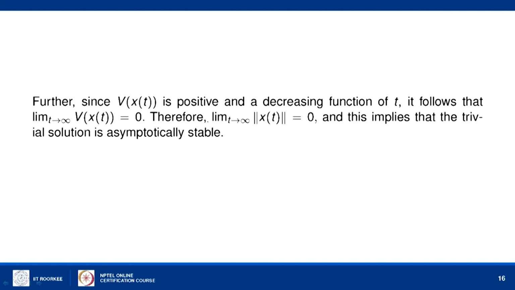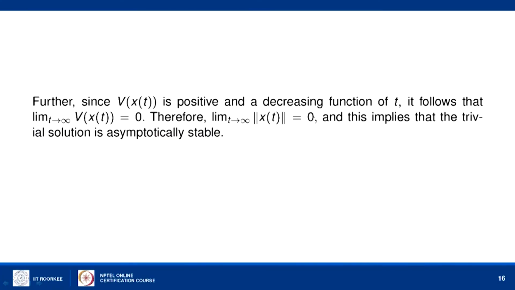Because V of 0 is equal to 0, and V is not 0 for any other non-zero vector, the limit as t tends to infinity of norm of x(t) also should be equal to 0. So, this implies the asymptotic stability of the system at the critical point 0.